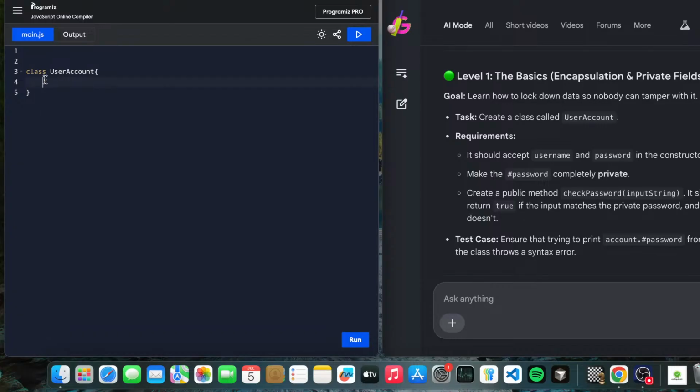We have created it like this. Remember to use the class keyword, and whenever you create a class, the class name should be capitalized, so the first letter should be capital, and use curly braces like this. We have a constructor, taking username and password as input. Here we will use the this keyword: this.username equals username.